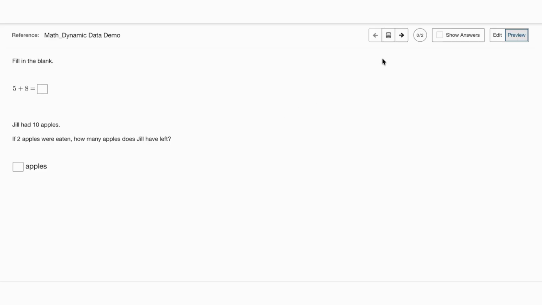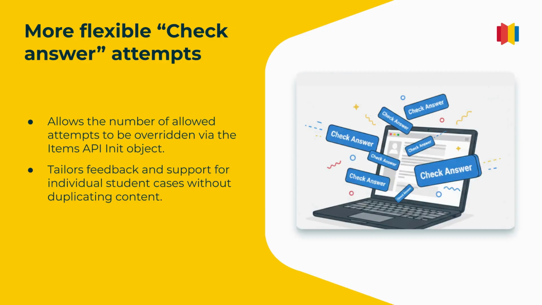This makes it much easier to verify the variations, and especially helpful during quality assurance, as we can see the different row ID numbers attached to each variation as well. That way, we can make sure each dynamic value is rendering as expected. The number of check answer attempts can now be overridden during initialization via the items API init object. This enables authors to tailor feedback and support for individual student cases without creating duplicate question versions.